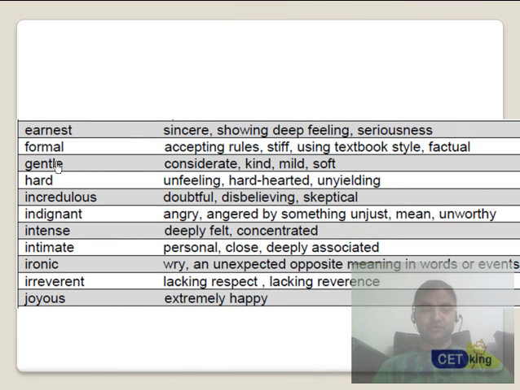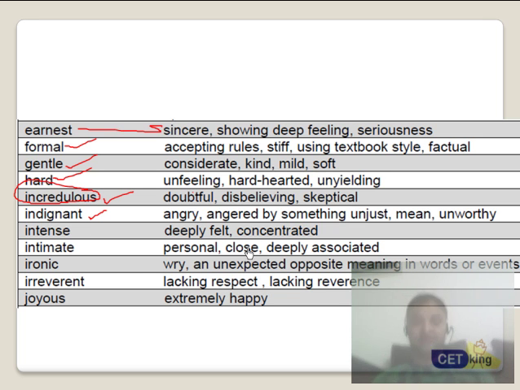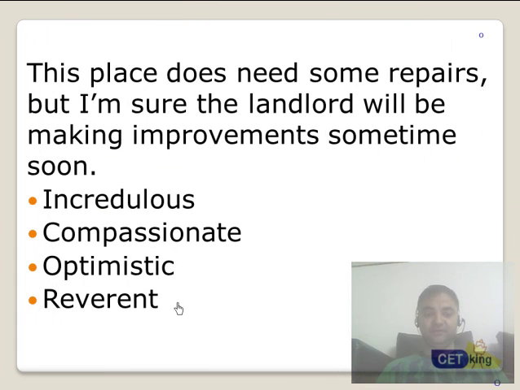Alright, next part of the tones. Earnest is sincere, obviously. Formal, gentle, hard, unfeeling, light-hearted. Incredulous, doubtful. Again, a very common word. Indignant is angry. Intense, intimate, ironic. Again, a very common tone of the passage in the exam. So ironic is talking about the unexpected, opposite meaning of the event or a word. Irrelevant, joyous. Joyous is happy, kind of comic as well, but not that close to that word. Fine, again, let's please pause the video and try to do one of the RC passages yourself.